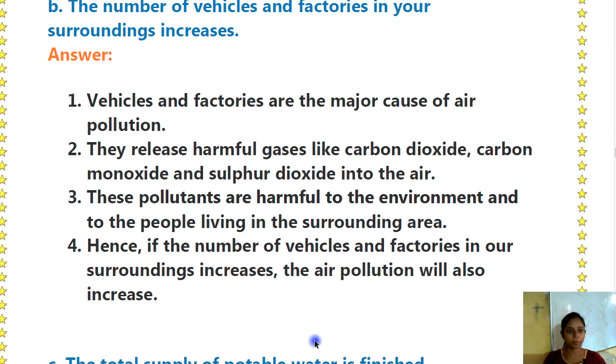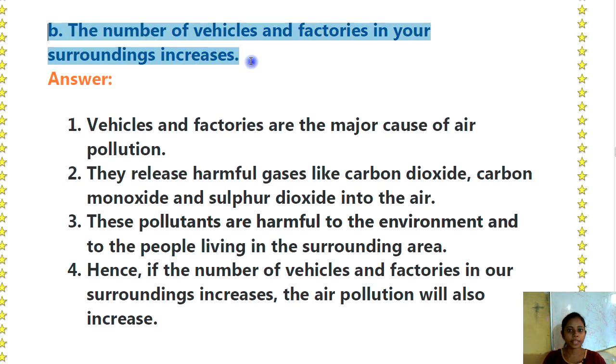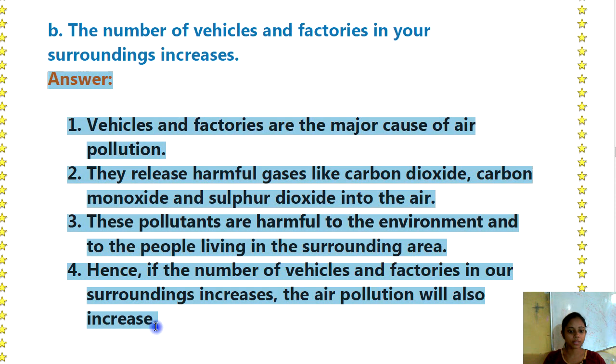Then next B. The number of vehicles and factories in your surroundings increases. Then what will happen? Answer is vehicles and factories are the major cause of air pollution. They release harmful gases like carbon dioxide, carbon monoxide and sulfur dioxide into the air. These pollutants are harmful to the environment and to the people living in the surrounding area. Hence, if the number of vehicles and factories in our surroundings increases, the air pollution will also increase.